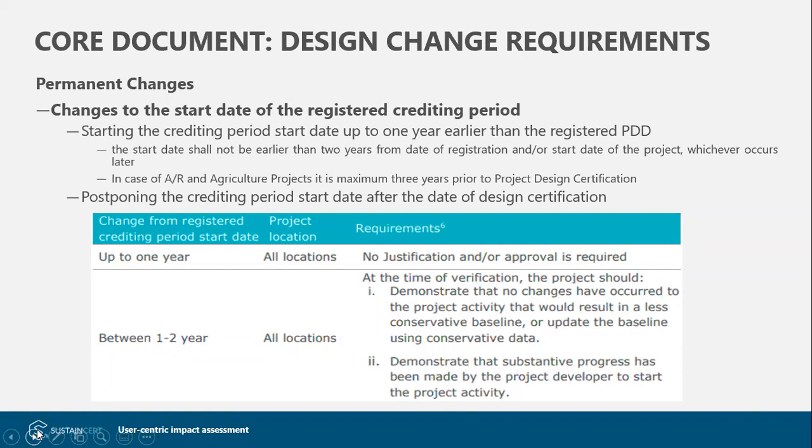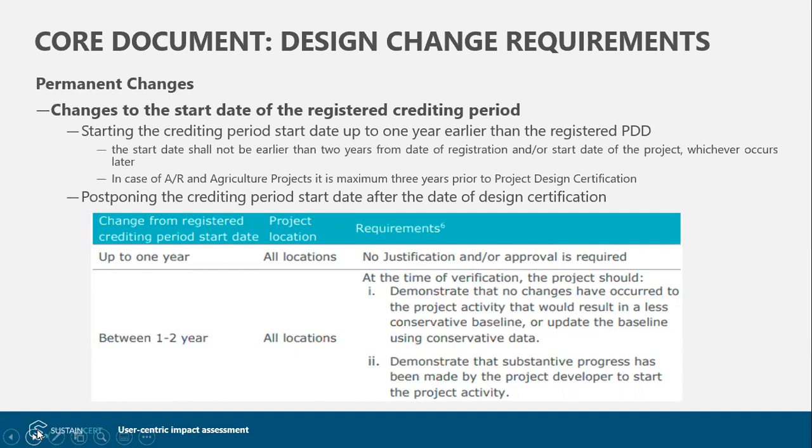This is allowed as long as the start date is not earlier than 2 years from the date of registration or the start date of the project. So as long as this criteria is met, it's fine to shift the crediting period start date 1 year earlier than the original crediting period start date.